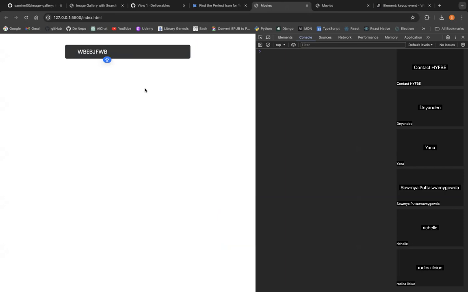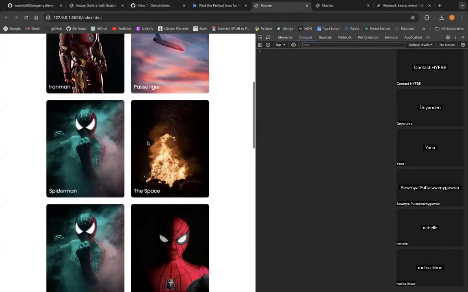Why? Because simply I'm hiding and showing the element. The real way to do it, I need to store all the DOM elements inside an array. And after that, I need to loop through them all the time and check if it exists or not. If it exists, I need to append it. If it does not exist, I need to remove it. But first, I want to show you this one. I want you to finish this one, and after that, I'll show you the second way. Because if I explain the second way now, you will just escape from the class. Okay? Is the idea clear like that?